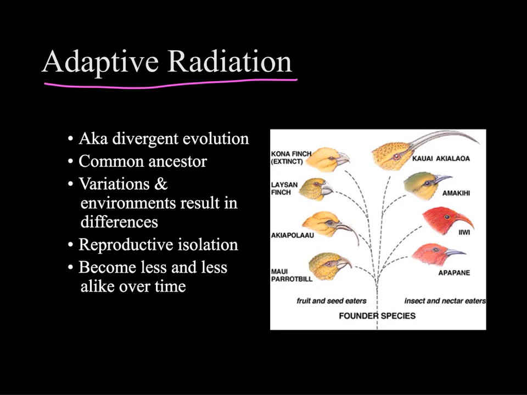So there was a common ancestor down here, and then there are variations that exist, and the environments that these different birds live in. So there's a common bird ancestor. It spreads out to all of these different regions, and then due to the environment, selective pressures, and reproductive isolation, these bird populations become less and less similar to each other over time, and eventually they can no longer successfully reproduce with one another. They're brand new species.